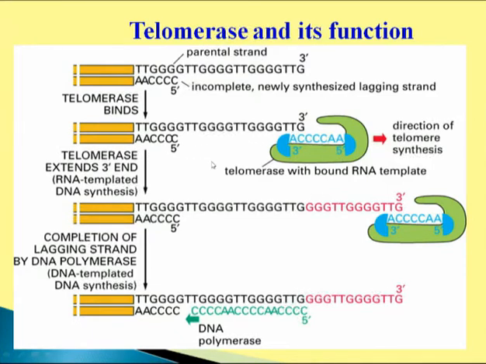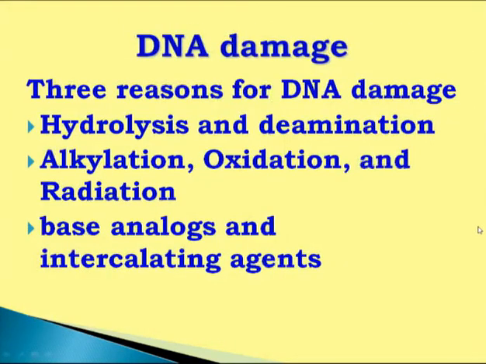It can add mononucleotides which can create a gap during the process of initiation, and the sequences of whole genomes can be maintained. So this telomerase is a type of RNA polymerase responsible for synthesis of nucleotides at the terminal end without primers, and then these gaps, which are a part of the initiation site, thereafter DNA polymerase can come and synthesize the other nucleotides, and the complete genome is replicated and the process completed.